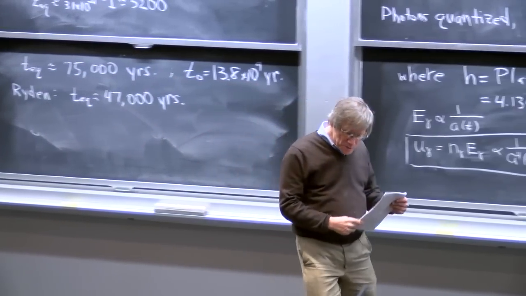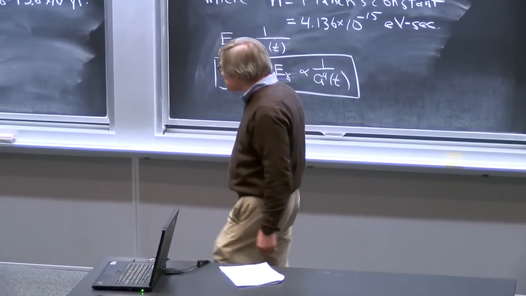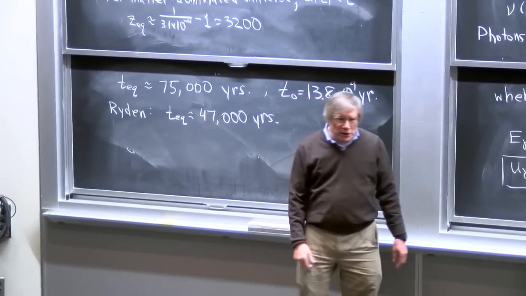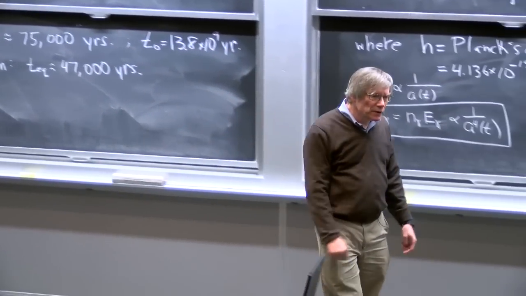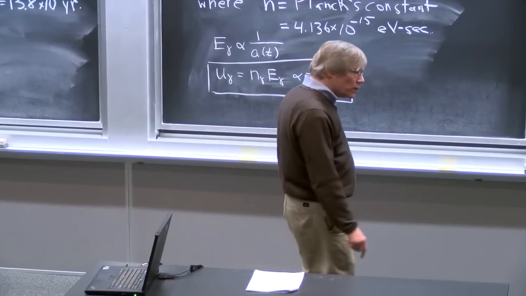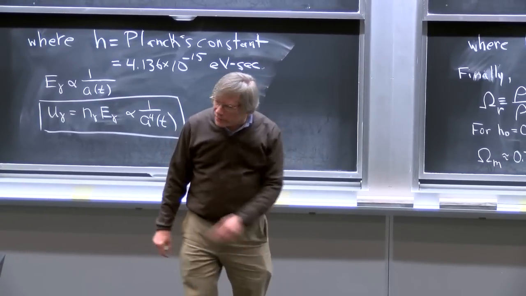And actually, the biggest difference between her number and my number is not that she's taken into account these more sophisticated things, but rather that she used a different value for the Hubble expansion rate than I'm using, because she was using a value that was current at the time she wrote her book, which is like 72, I think. H naught equals 0.72 instead of H naught equals 0.67. And that does make a significant difference here.